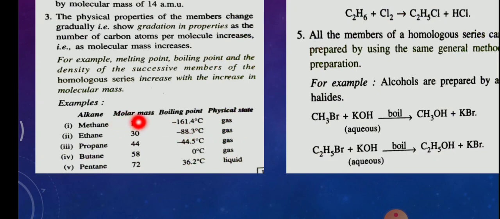Similarly, the molecular mass or the molar mass also changes. Here 16, how did you get 16? Methane is CH4. C is 12, 12 plus 4 is 16. Here C2H6. In this way, the molecular mass goes on increasing. As the molecular mass increases, the boiling point also increases. So this point states that as the molecule becomes bigger and bigger, the melting point, the boiling point, the density, etc. also increase.